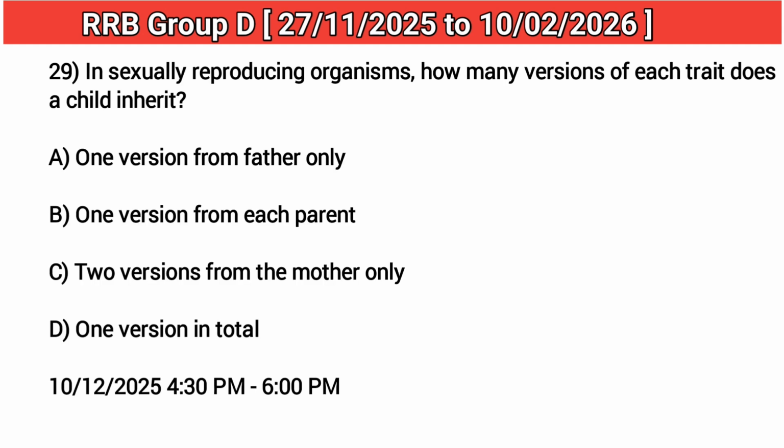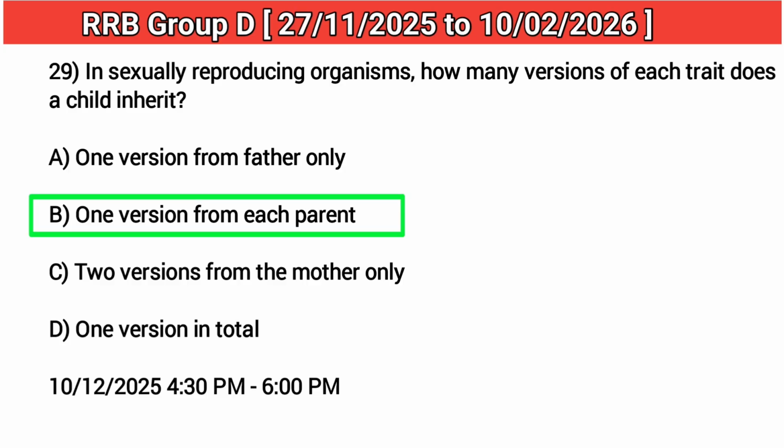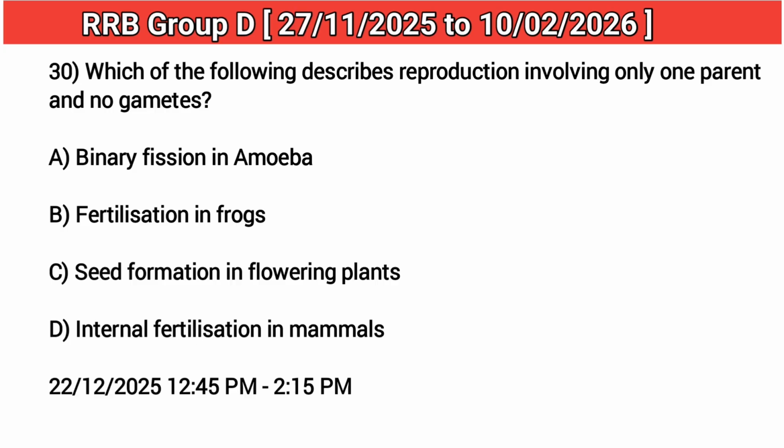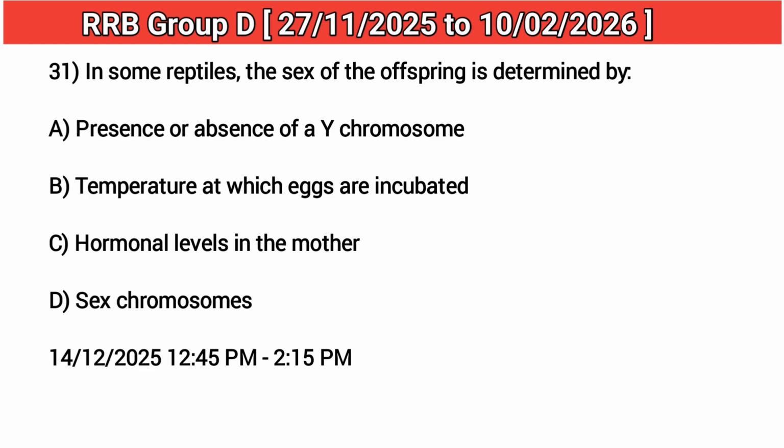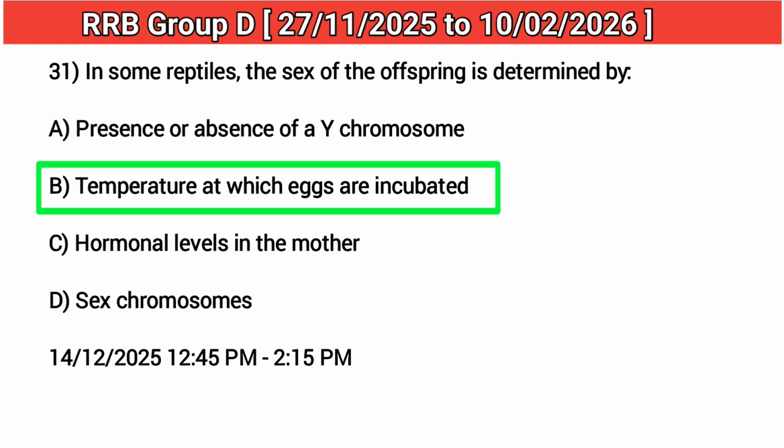29. In sexually reproducing organisms, how many versions of each trait does a child inherit? Answer: B. One version from each parent. 30. Which of the following describes reproduction involving only one parent and no gametes? Answer: A binary fission in amoeba. 31. In some reptiles, the sex of the offspring is determined by. Answer: B. Temperature at which eggs are incubated.